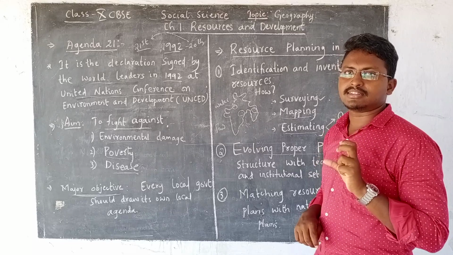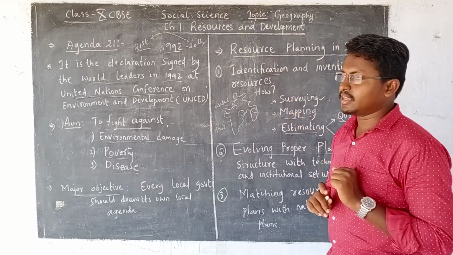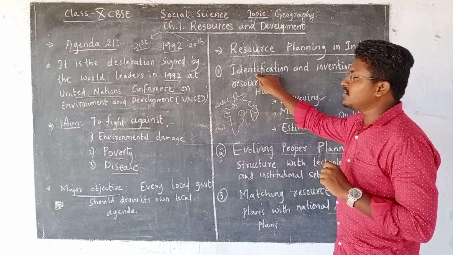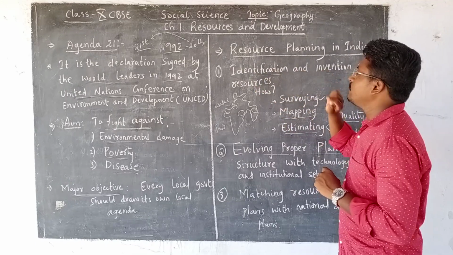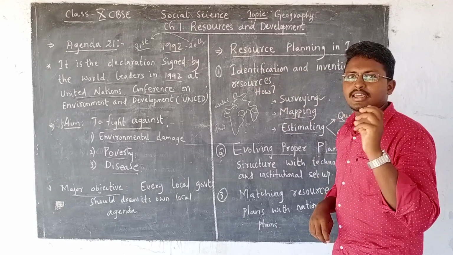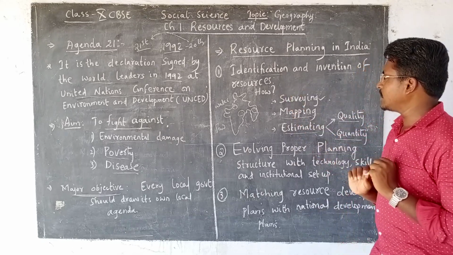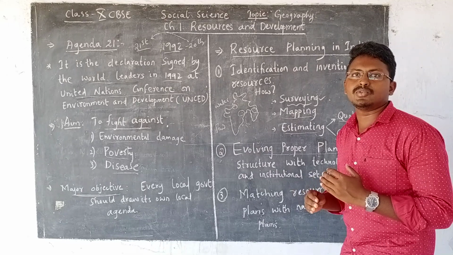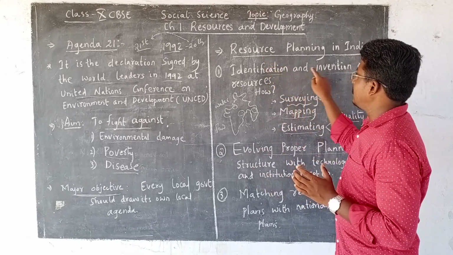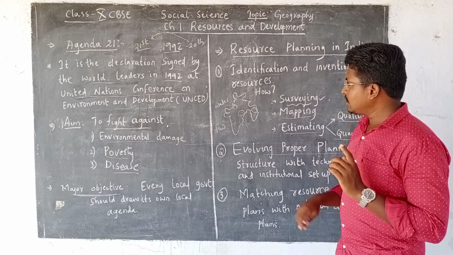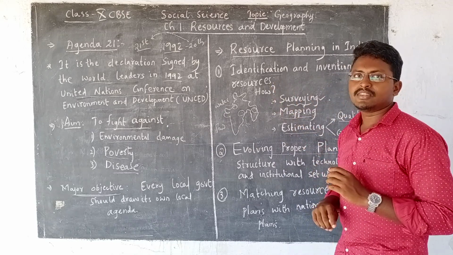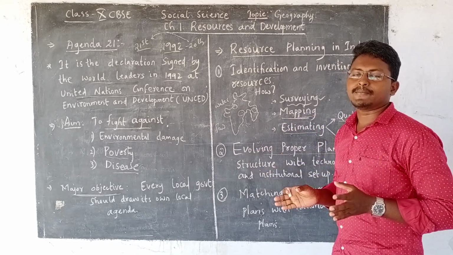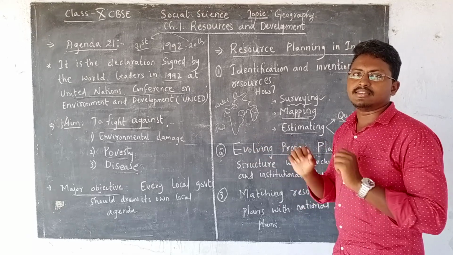The first and very important step in resource planning in India is identification and inventory of resources. That means we have to identify the resources as well as take an inventory of them. How do we do this? The first important step is surveying, which means we have to do a proper survey to identify and inventory these resources. Then after surveying, we go for mapping, which means we should have proper maps showing where the resources are available and what quantity is available.